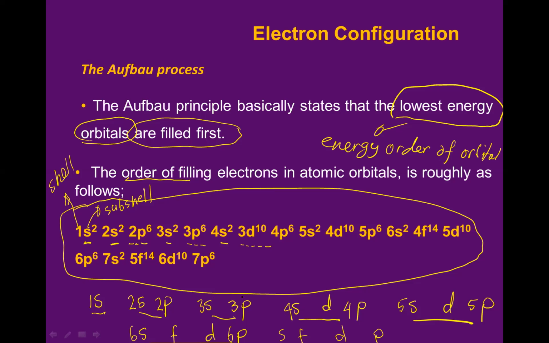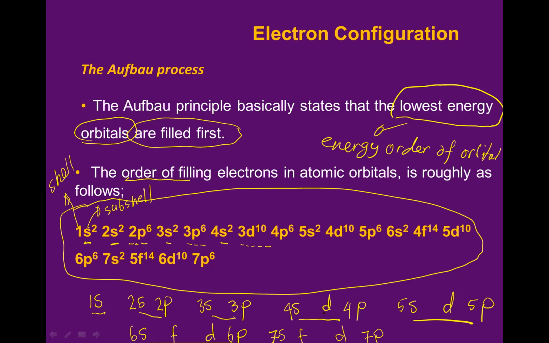So, S, SP, SP, SDP, SDP, SFDP, SFDP. Berarti S di sini berapa? 7. P di sini, 6P, then this is 7P. So P will be starting from number 2. How about D?